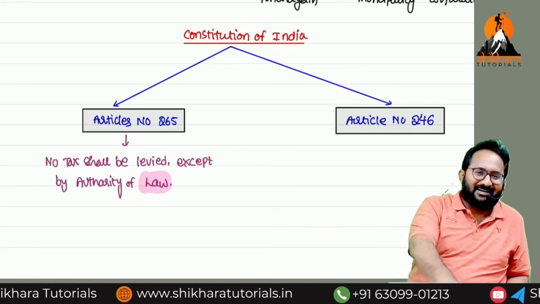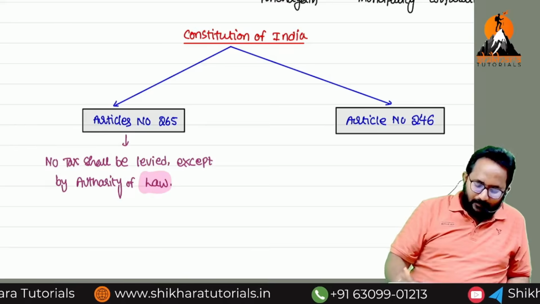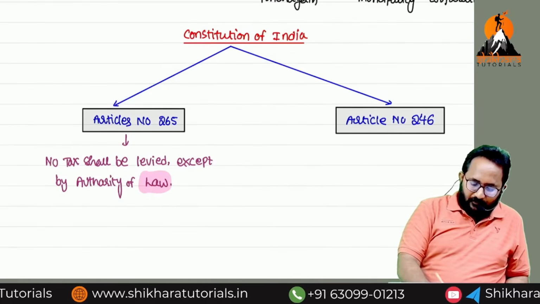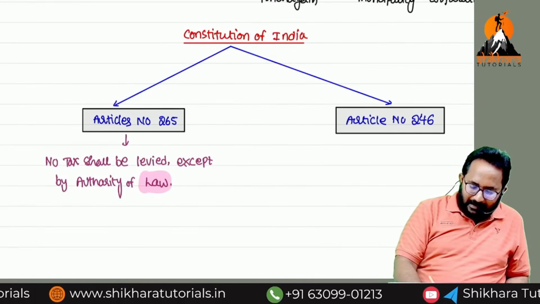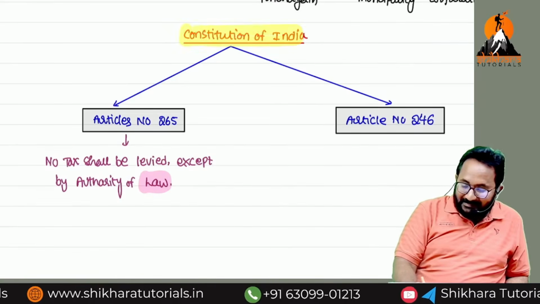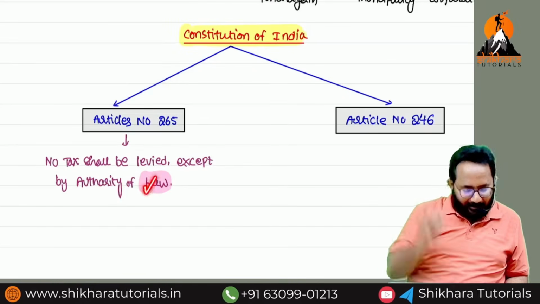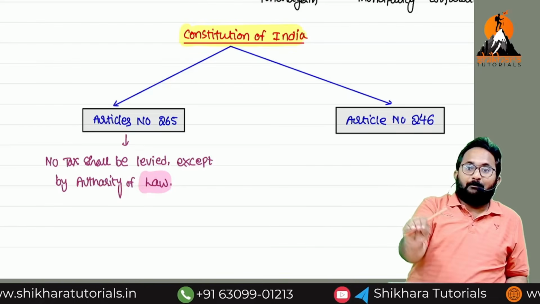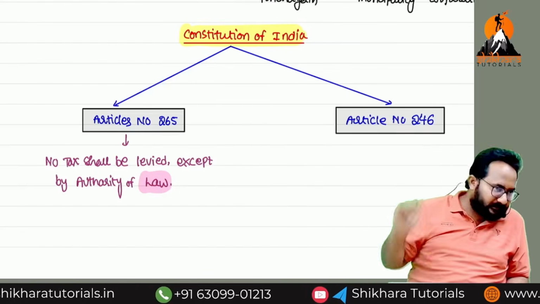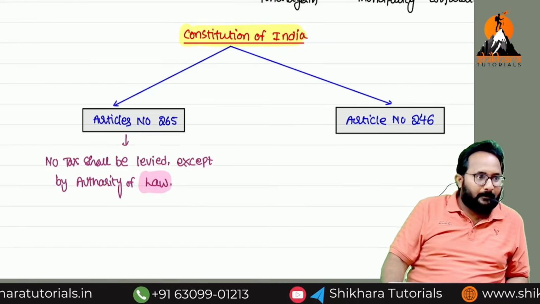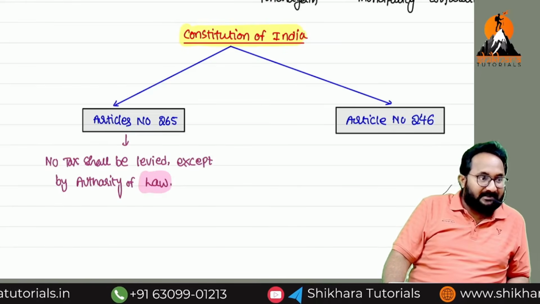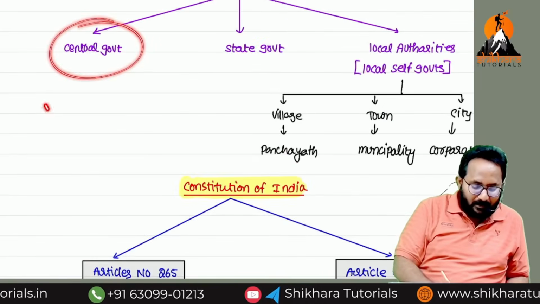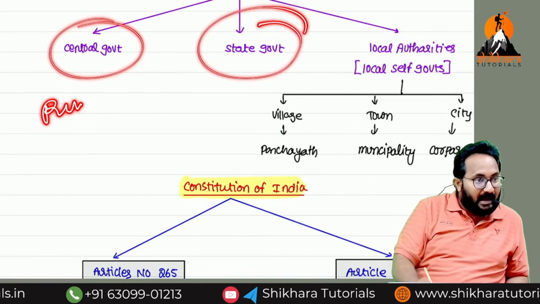Okay, right, in the exam. Now, definitely article number 265 said that law is required. Article 246 is saying who can frame the laws. Simply Parliament at the central level. Central level, whom? Parliament. State level? Assembly.